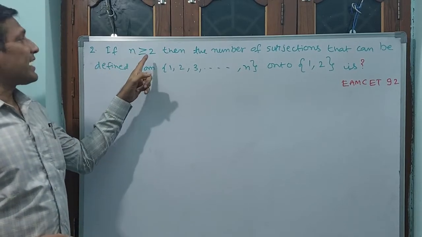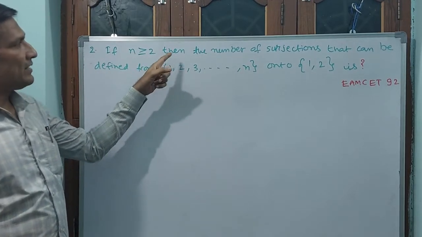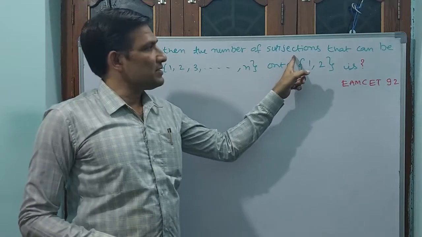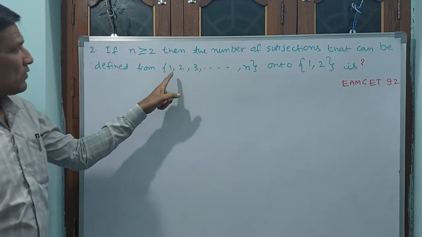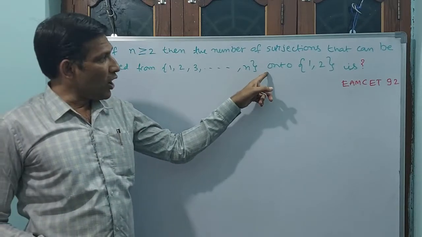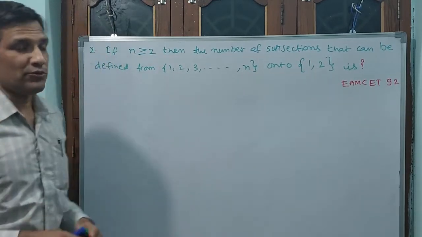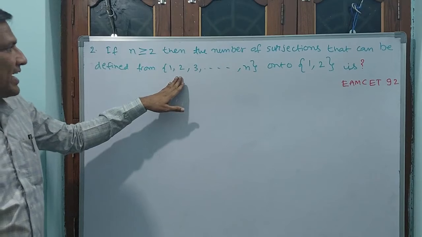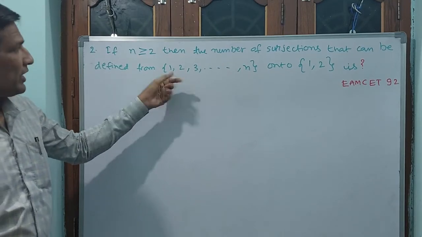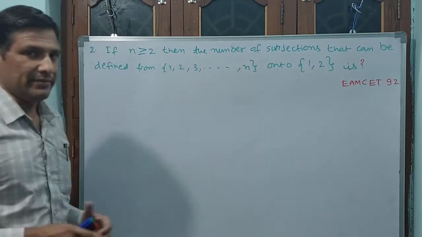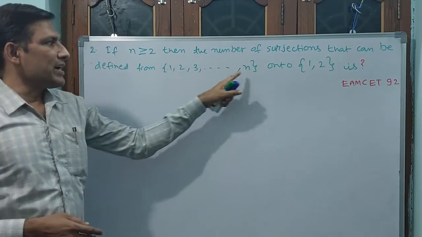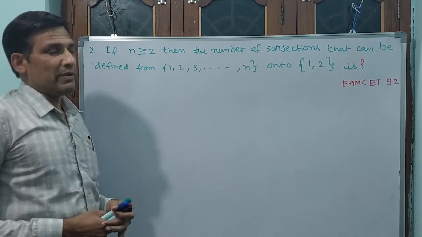Second question. If n is greater than or equal to 2, then the number of surjections that can be defined from {1, 2, 3, up to n} onto {1, 2}. You can take A as this set and B as this set. Set A contains n elements.